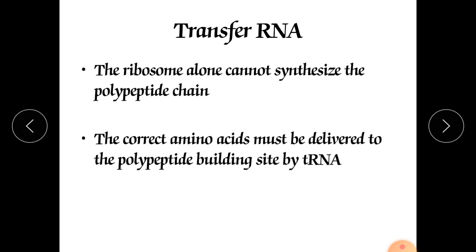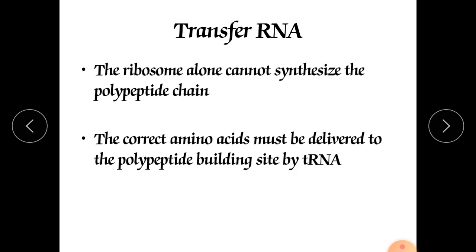The correct amino acid must be delivered to the polypeptide building site by tRNA. So the correct amino acid should be given to the site of the ribosomes for the production of a particular polypeptide, whatever the requirement of your body is. Suppose your body requires insulin, so according to that, whatever sequence is required for the formation of insulin protein, a particular codon should bind with a particular anticodon.